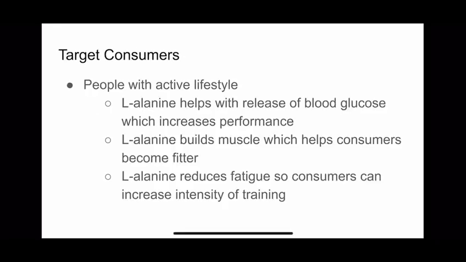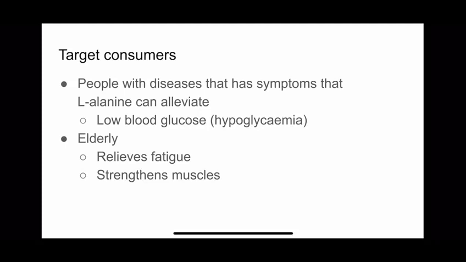Therefore, our target consumers will be people with active lifestyles, as L-alanine helps with the release of blood glucose, which increases performance, helps build muscles, which help consumers become fitter, and it also reduces fatigue, so consumers can increase the intensity of training. It also helps people with diseases, as it can elevate low blood glucose, also known as hypoglycemia. For elderly, it helps to relieve fatigue and strengthen muscles.